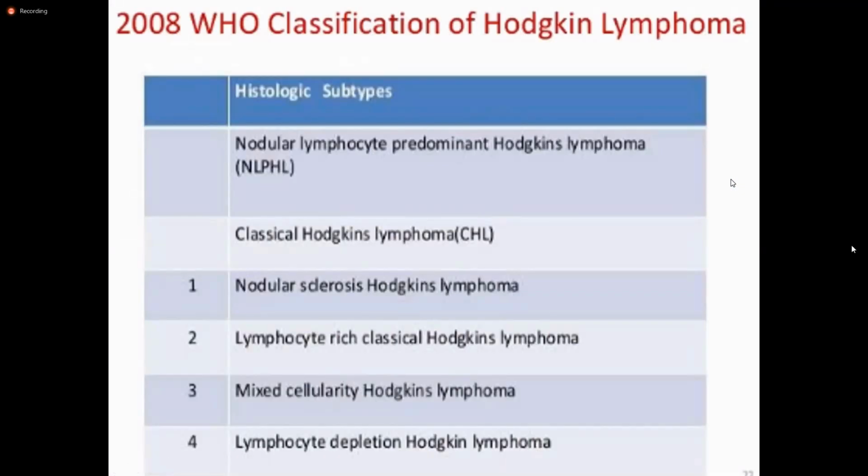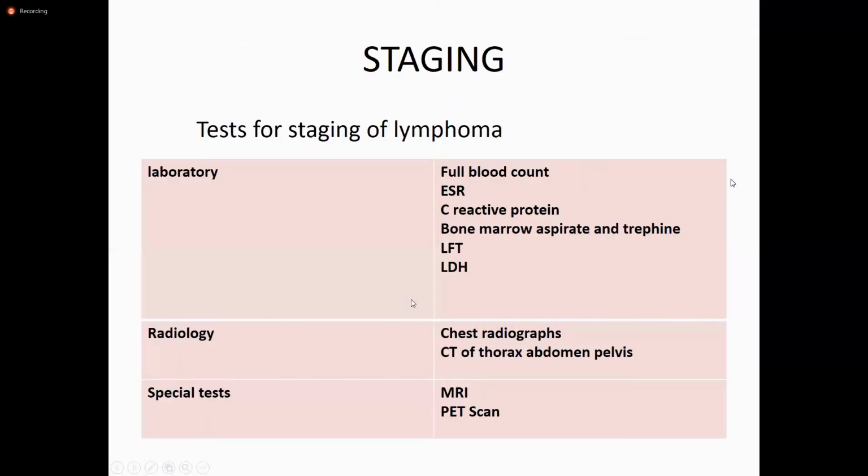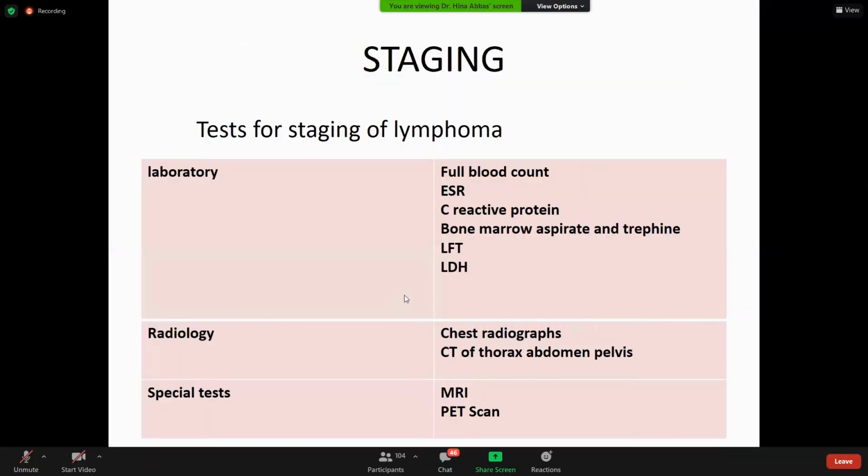Okay, mixed cellularity Hodgkin's lymphoma and lymphocyte depletion Hodgkin lymphoma. Staging again same method है. Laboratory full blood counts कराएंगे, ESR, C reactive protein, bone marrow aspirate and trephine biopsy to see the stage. At stage 4, it would be visible in bone marrow. Otherwise, ये lymph node biopsy पर diagnose होगा. LFT and LDH, radiology, chest radiograph and CT of thorax, abdomen, pelvis, MRI, PET scan, just to see the extent of the lymphadenopathy. Or staging के लिए this workup is needed.